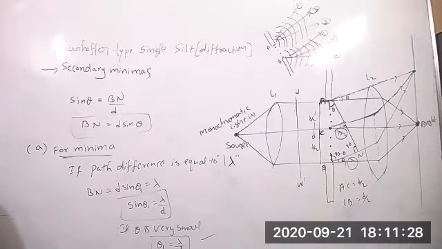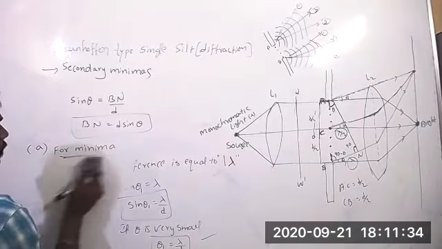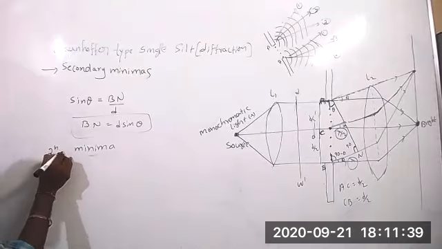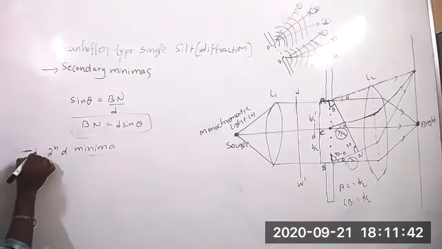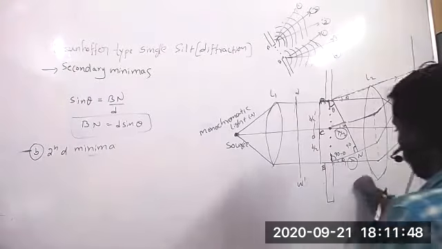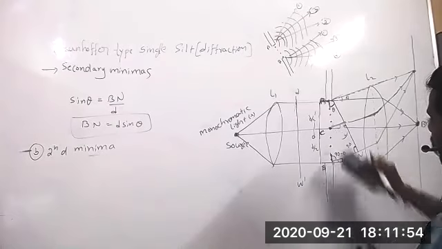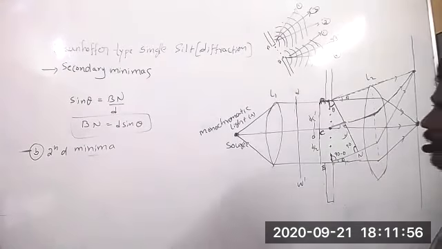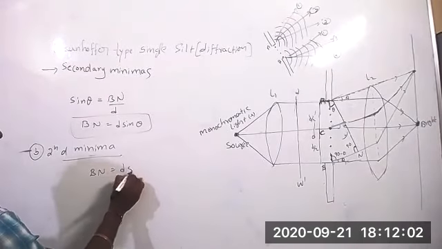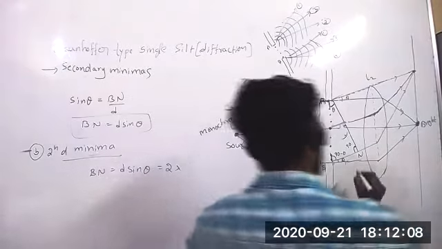Now the second minima. In the second minima, I will take the path difference d sine theta equal to 2 lambda.